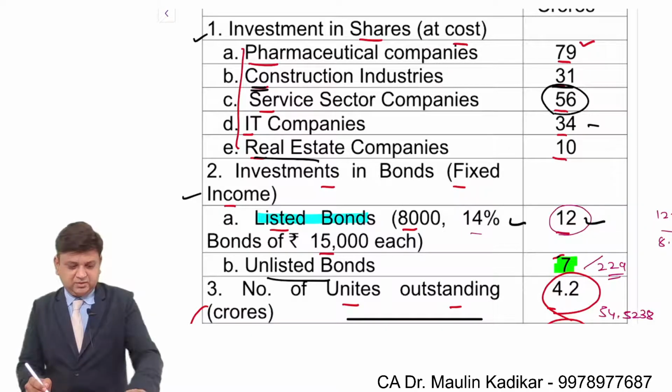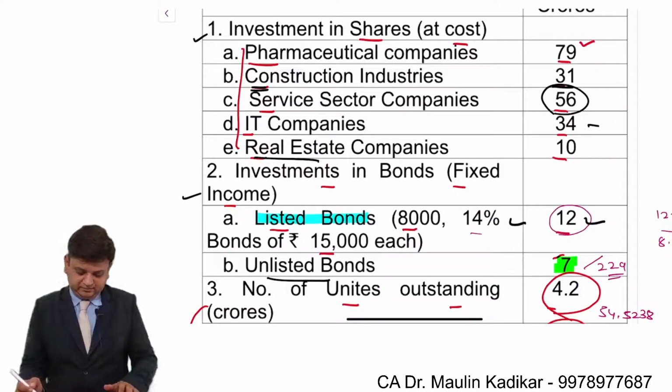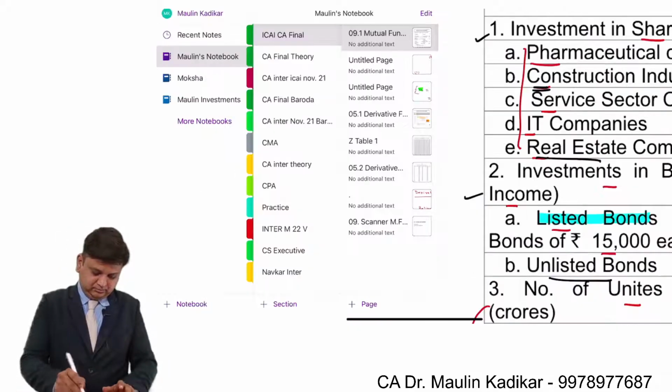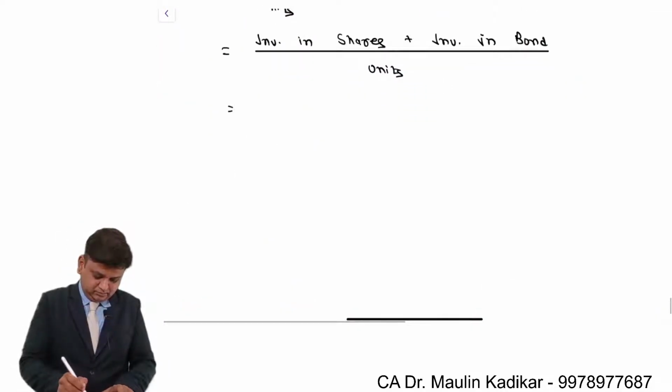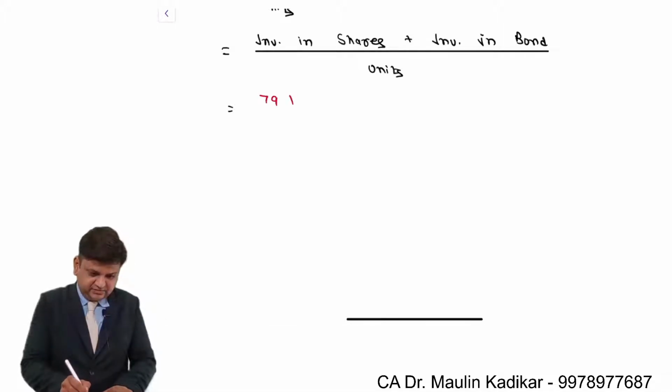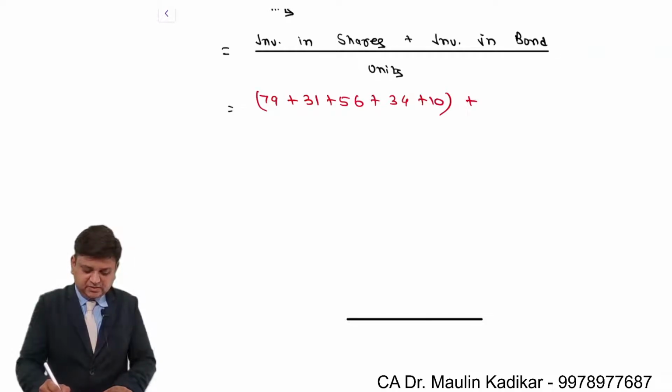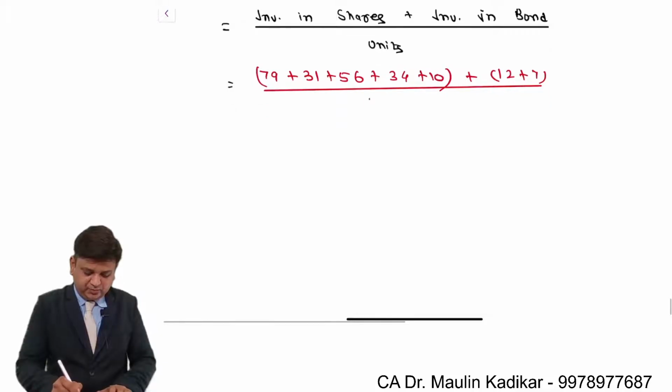So 79, 31, 56, 34, 10, plus 12, plus 7, divided by 4.2 crore.